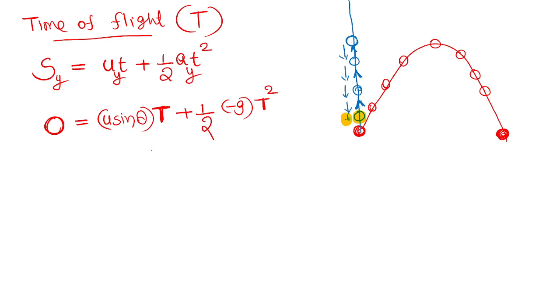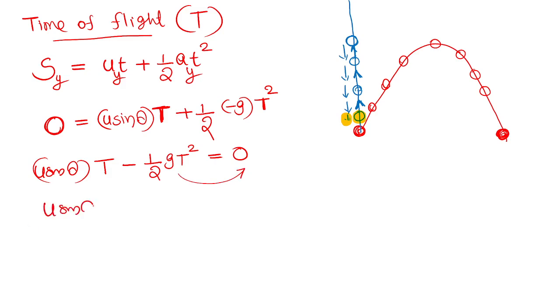So let me do some rearrangement. Right side, let me write the right side once again. U sin theta t, and this is minus half g t square, right? Minus half g t square equal to 0. You can take this term to the other side. U sin theta t. Let me complete it, okay? Till that time, all of you please listen. Minus half g t square taken to the other side becomes plus 1 by 2 g t square.